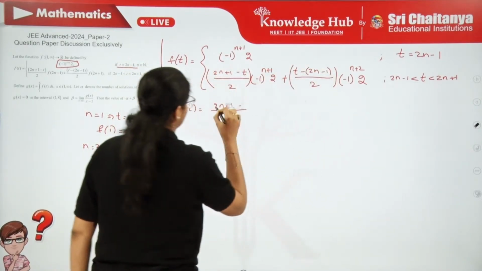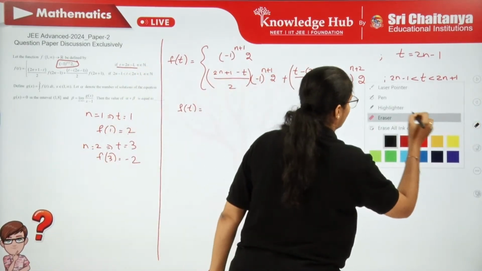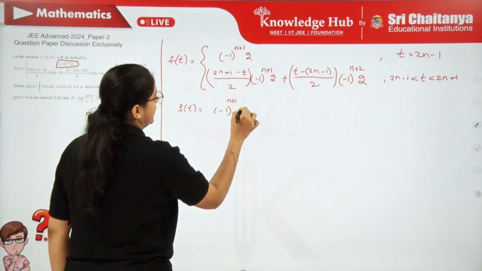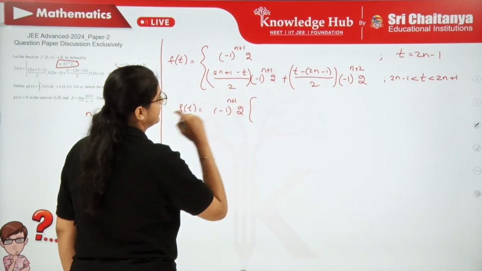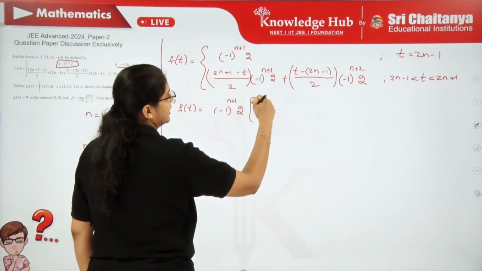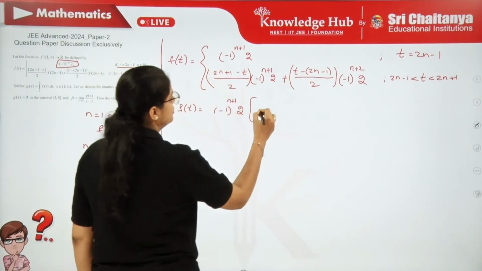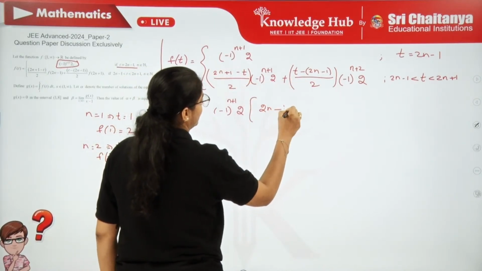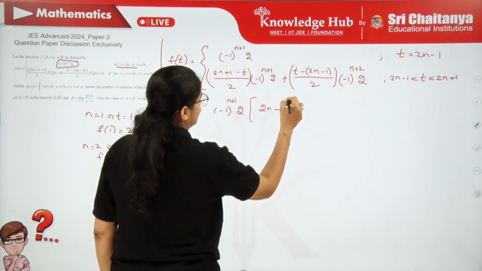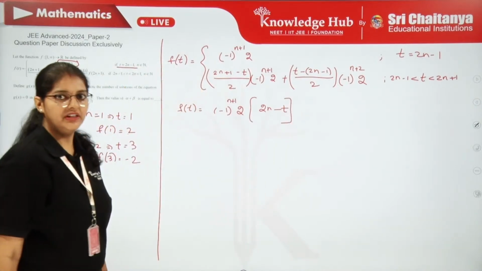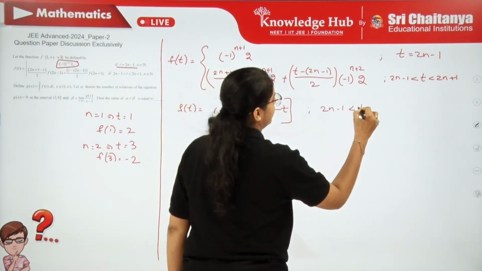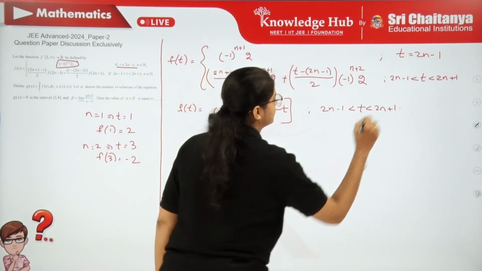So we can simplify this in a better way. I'll take (-1)^(n+1) times 2 common. The rest of the thing will come out to be 2n, 4n will be there, and then divided by 2, so it is again 2n only, then minus t, 2t, so minus t you are going to get. So that's it. This is going to be f of t whenever t is between two odd numbers.